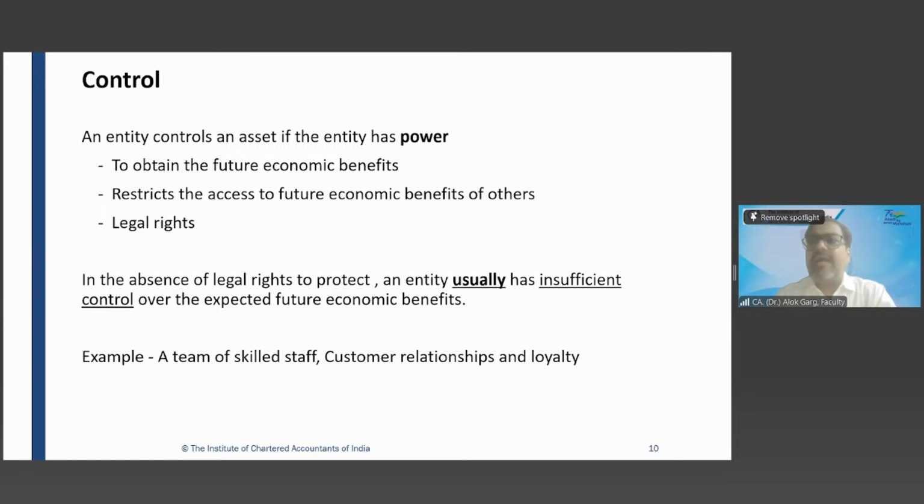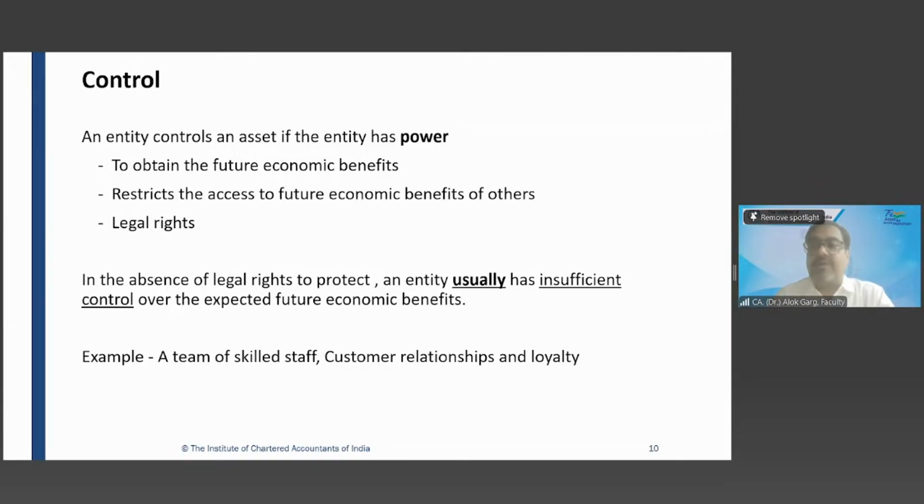Yes, sir, you can. I can file the litigation, I can file the suit, because it is an infringement of the copyright which is with me. I have the copyright of the content, so how can he use that content? So copyright has given me a power from where I can restrict others from using my future economic benefit. I can restrict others from accessing the future economic benefit associated with me, right?